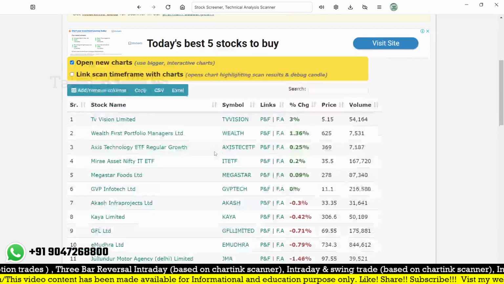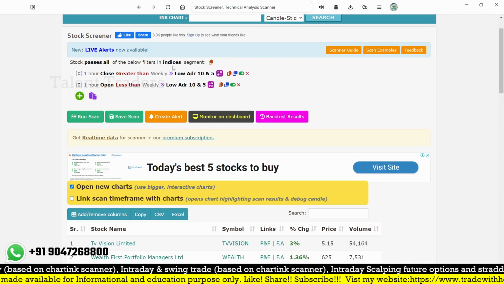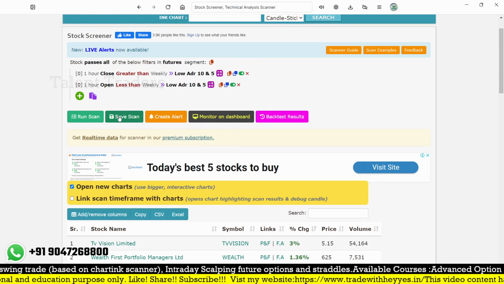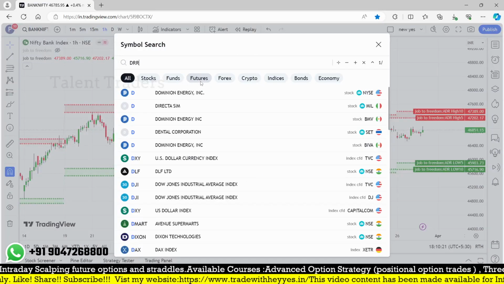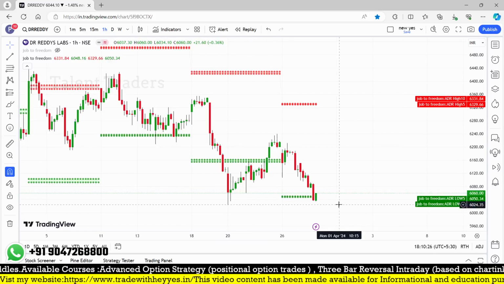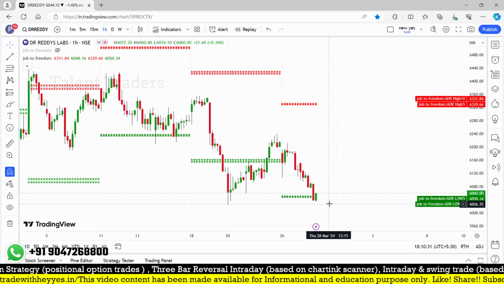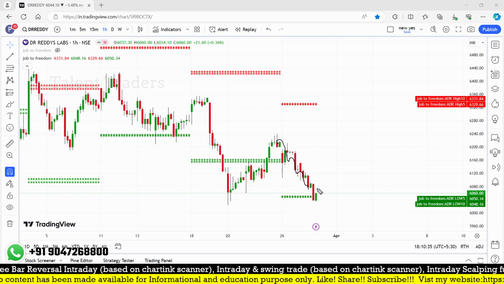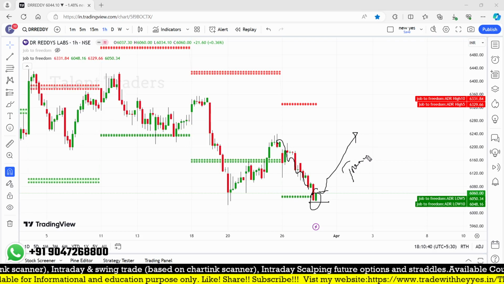If any stocks show up, I think this is on equity, so let me focus on futures. Okay, futures, Dr. Reddy. Let me check on Dr. Reddy whether it is forming such a pattern or not. You can see there is maybe a rejection, that kind of rejection which I'm looking at. Here Dr. Reddy is forming a downtrend and has taken a support like that, it opened and closed. Maybe the chances for a trend reversal are possible.